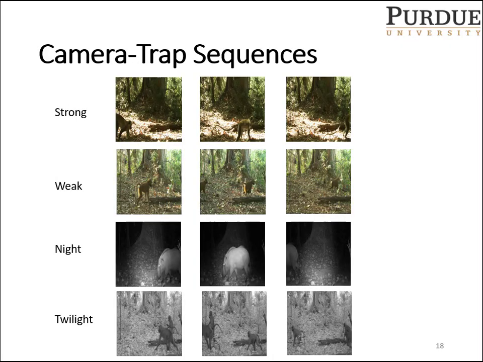This slide shows some of the camera trap sequences of size 3 that were considered. As we can see from the first two rows, the sequences are very similar to the results of the clustering block. We also saw some night and twilight camera trap sequences that were considered.